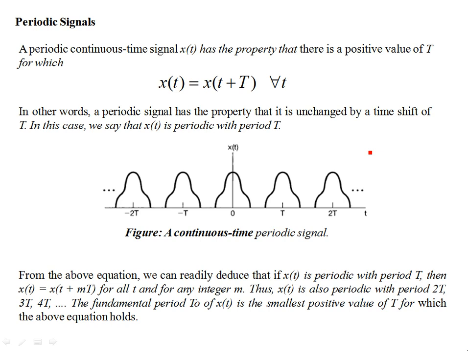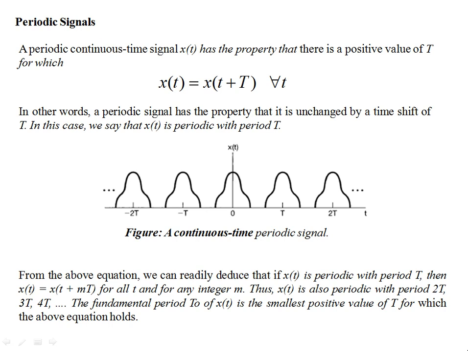We also talked of signals that can have finite energy and zero average power, or they can have finite average power but infinite energy. So signals can be either energy signals, power signals, or neither. A further classification that exists in the context of signals, systems and analysis is that we can have periodic signals